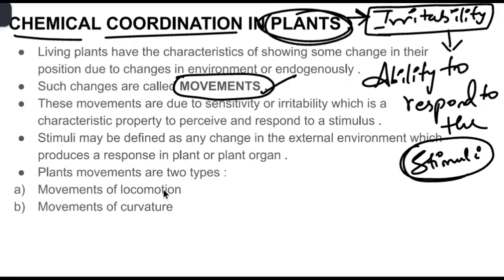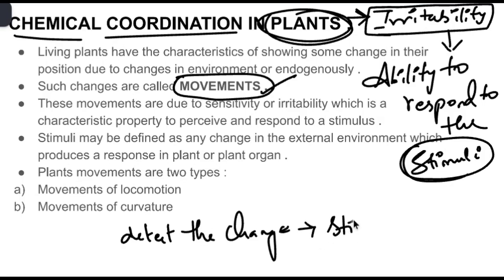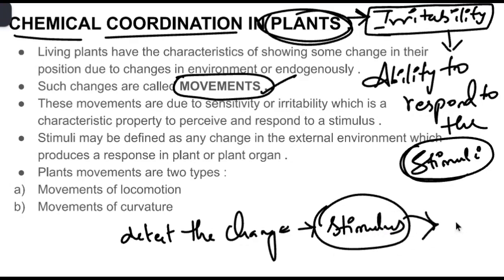It means the plant can detect the change first. Detect the change, that means there is some change in the environment or internally, which we call a stimulus. To the stimulus, it should give some response.